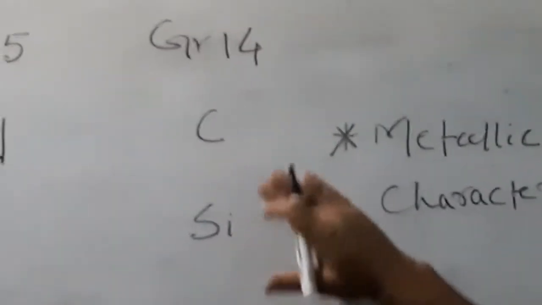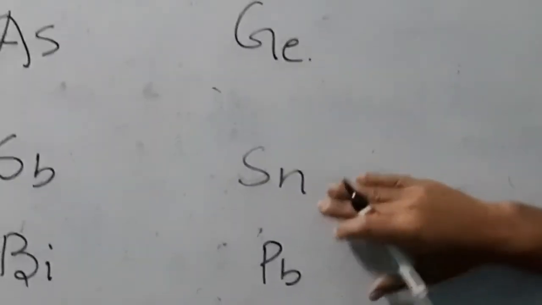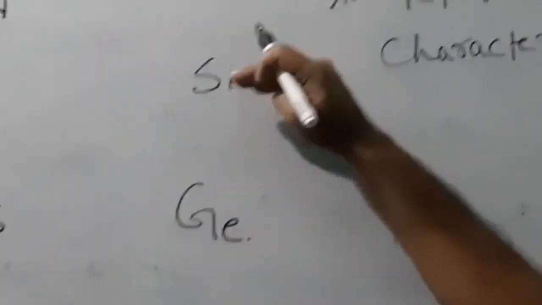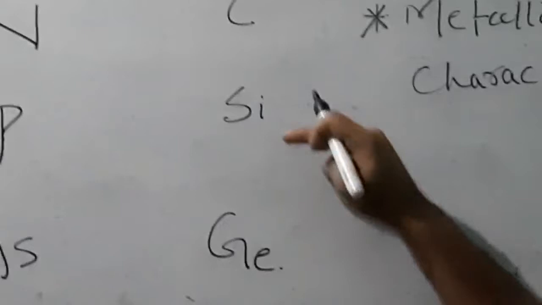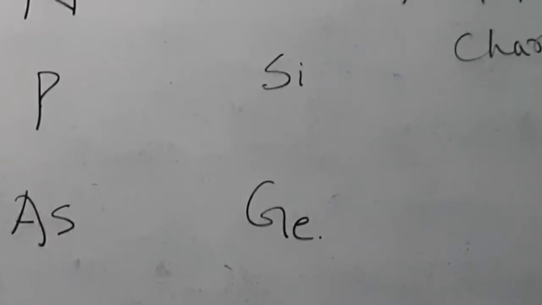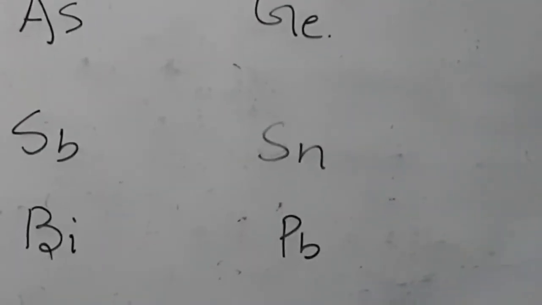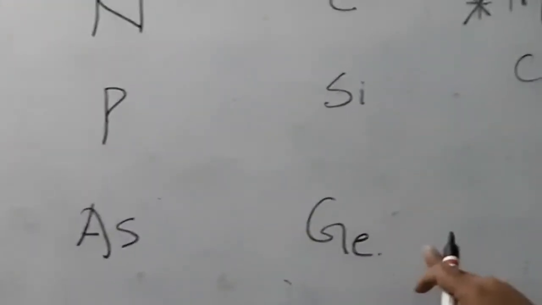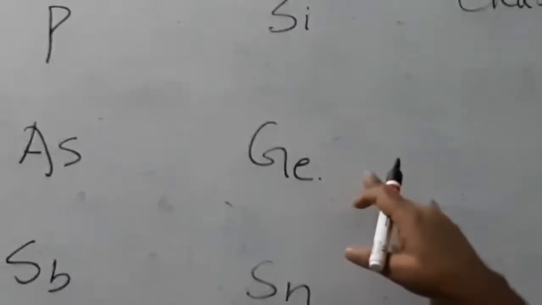If we talk about the group 14 elements like carbon, silicon, germanium, tin and lead, now you know that carbon is a non-metal, silicon and germanium are metalloids or semi-metals, and tin and lead are metals. Carbon is a non-metal, silicon and germanium are metalloids or semi-metals.